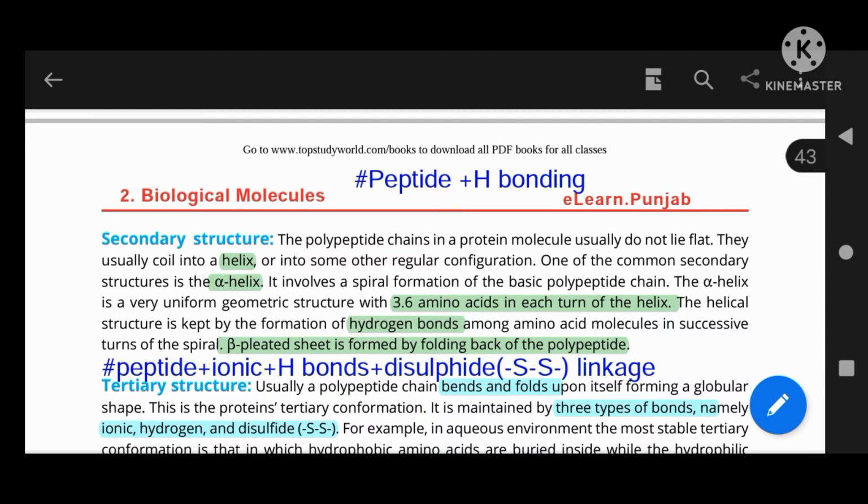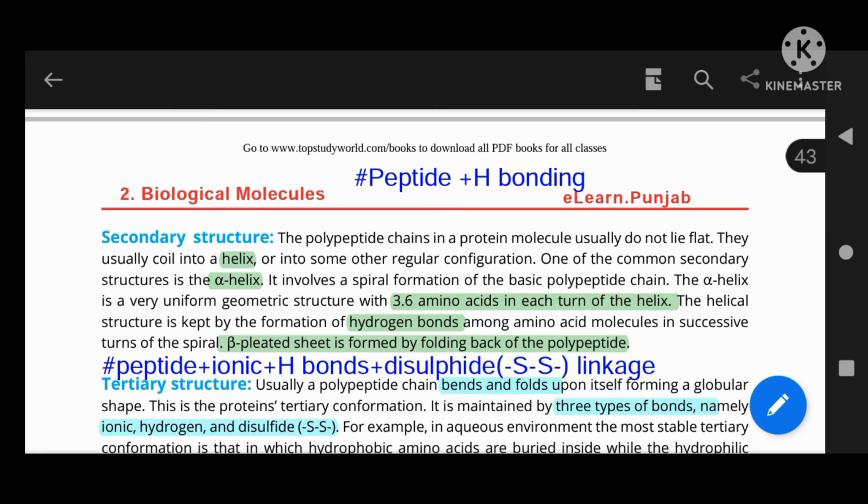There are two examples actually. There will be a bend in the structure of the protein, and it is called the alpha helix and the beta pleated sheets. These are examples of the secondary structure, and in each turn of the helix there are 3.6 amino acids. So let's start. This is all about secondary structure.